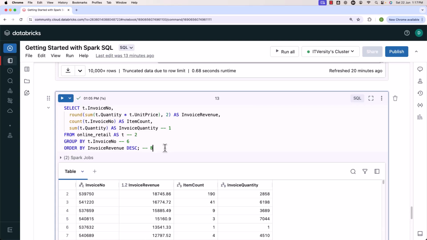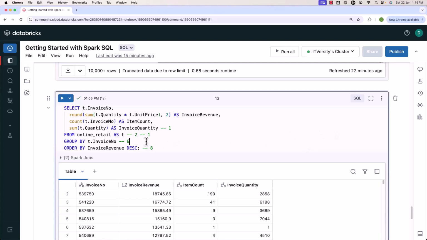But when it comes to execution, the order is different. It will not start with executing whatever you have in the select clause. It actually starts with the from clause. So from will be executed first. If you have more than one table in from, then you'll have join. Join will be executed along with the on clause. That will be executed next. After that, the filtering happens because of the where clause, if you have a where clause. So when it comes to order of execution, the second one will be join. The third one will be the on clause, which is part of join itself. The fourth one will be where to filter the data.